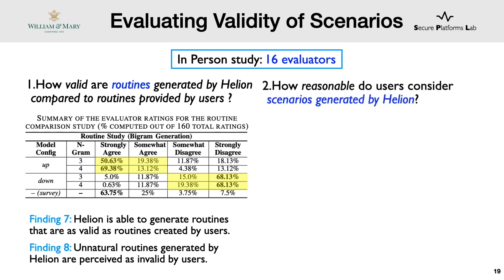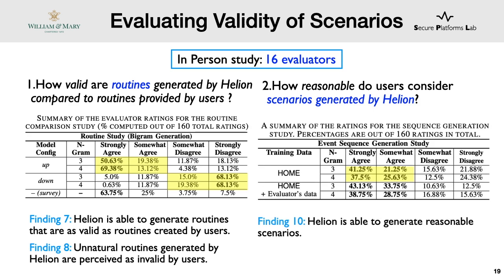Now we move on to the next question, where we asked evaluators to rate how reasonable they found the scenarios generated by Helion. So even without including the evaluators' data for training, Helion was successful in generating scenarios that were marked as being reasonable. Since most models are actually more accurate when you provide them with personalized data, we trained the model with both the evaluators' routines as well as without them. As you can see, the accuracy improves after personalized data is included, which further speaks to the validity of scenarios generated by Helion.